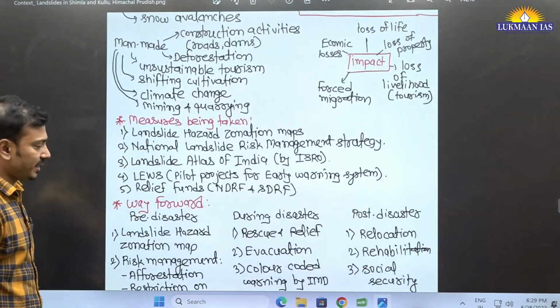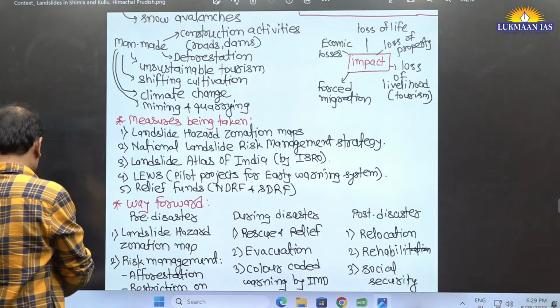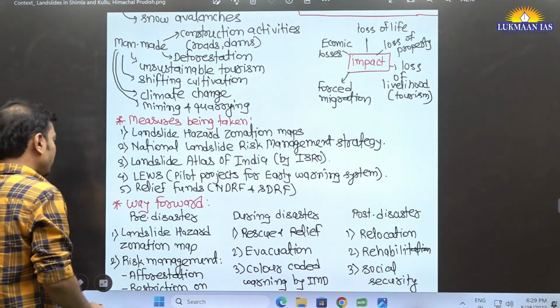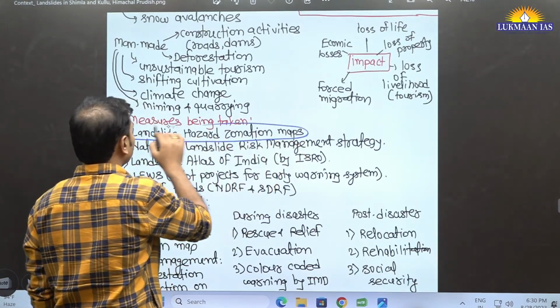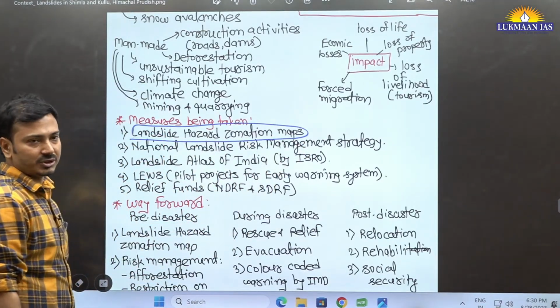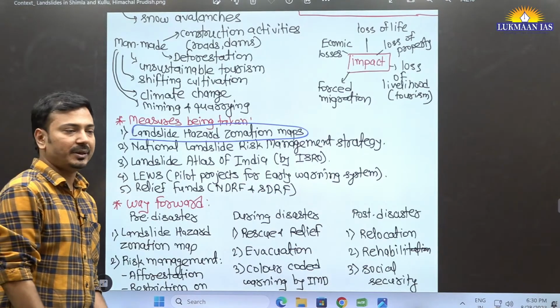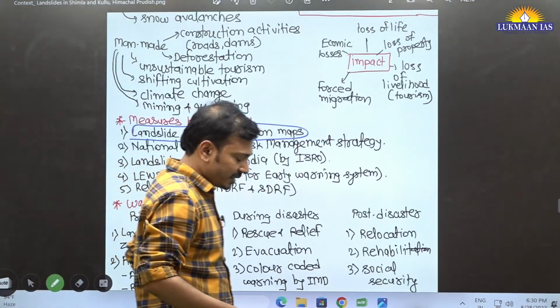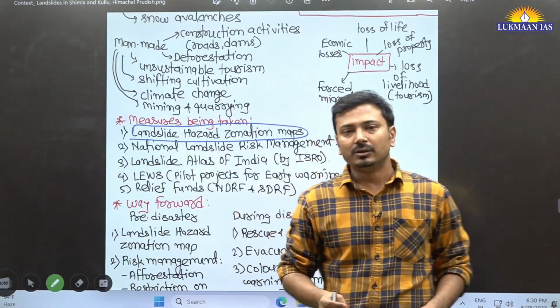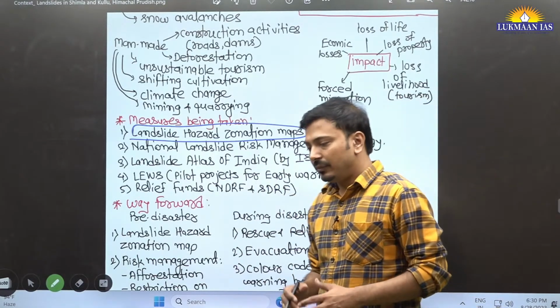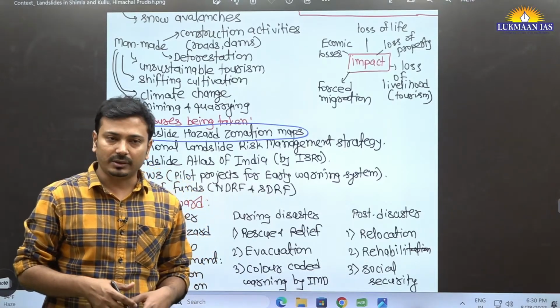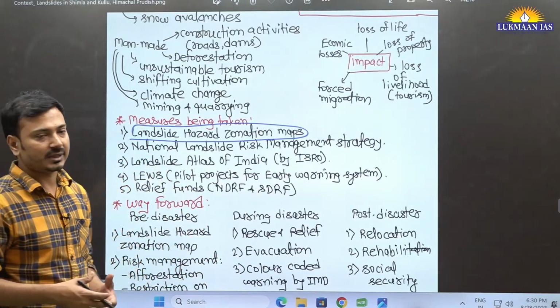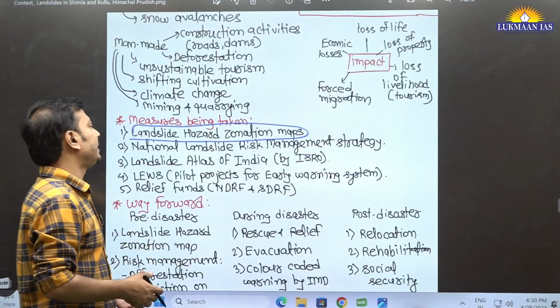Now, measures being taken. The first one you should know is that landslide hazard zonation maps already exist. This is part of pre-disaster management or preparedness. When a particular region has high vulnerability, more care can be taken for mitigation, or timely warning can be given.